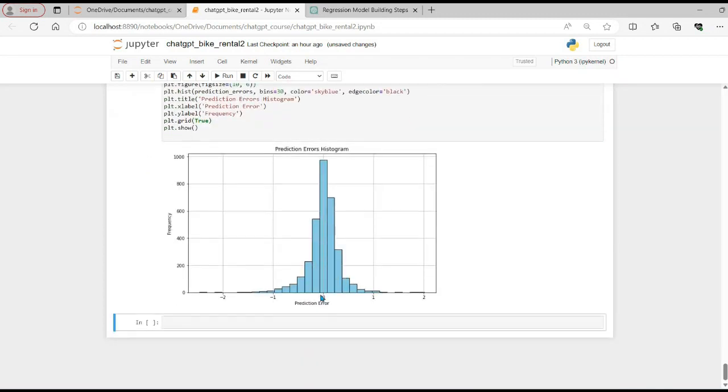So now when we plot this graph, we can see that most of our residuals, or the error between actual values and the predicted values, lie very close to 0, and some of the values go on the left side, which shows that we have some under predictions, and some are over predictions as well. So it means that our values look to be very close to that 0 value. They look like a very good bell curve or a normal distribution, and that's exactly what we are looking for. So this shows that our model has learned both under predictions and over predictions as well.